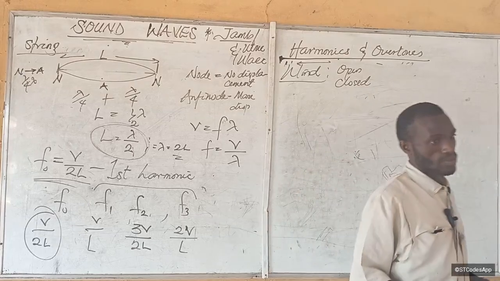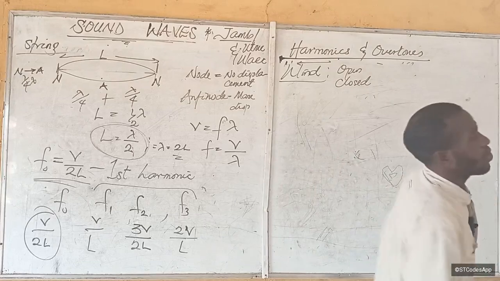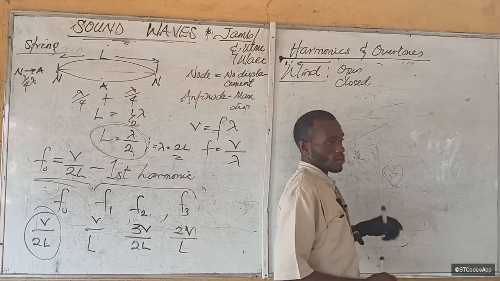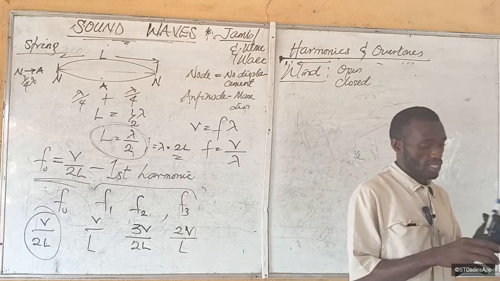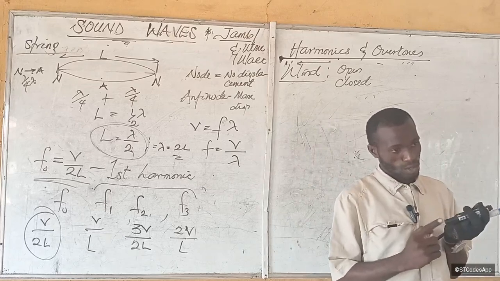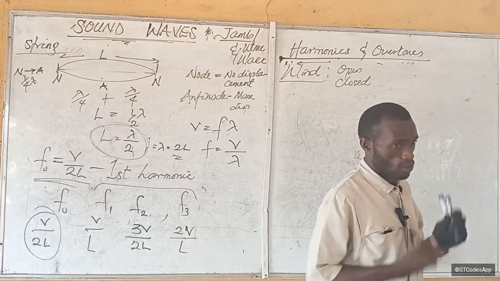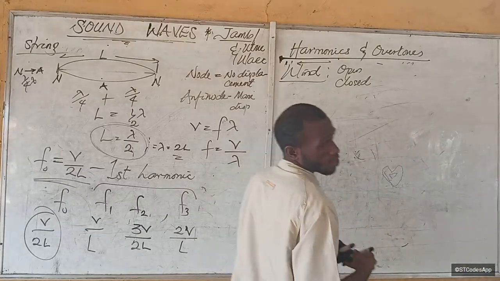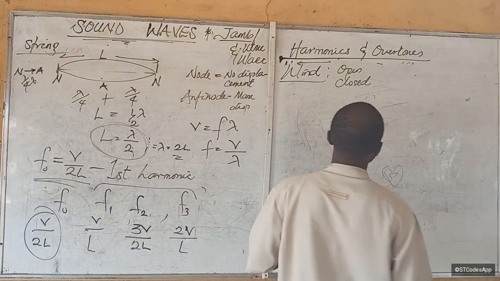Is that okay? Now, when you say it is open or closed, it doesn't mean it is closed at both ends, because air has to pass through somewhere. So it is open at one end but closed at the other end. That's the meaning of a closed instrument. Do you get it?